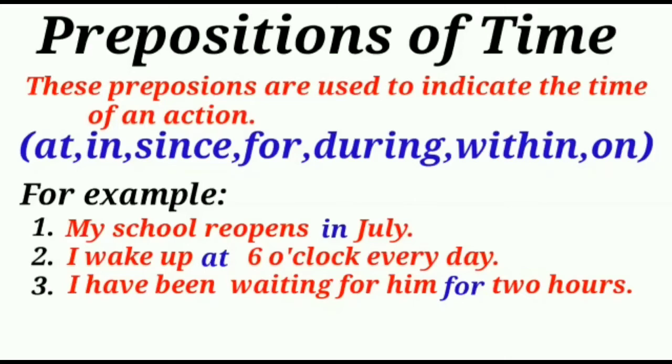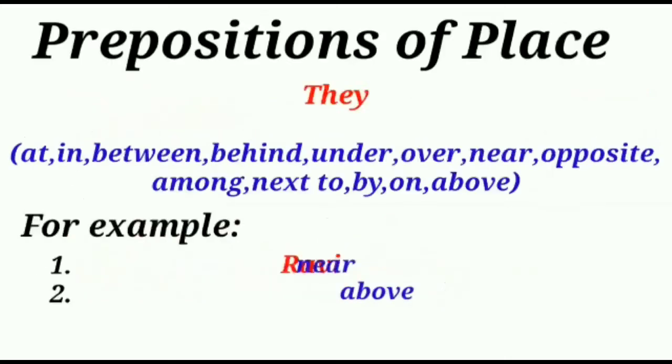For example, my school reopens in July. I wake up at 6 o'clock every day. I have been waiting for him for 2 hours. In, at, for are used to indicate the time of an action.